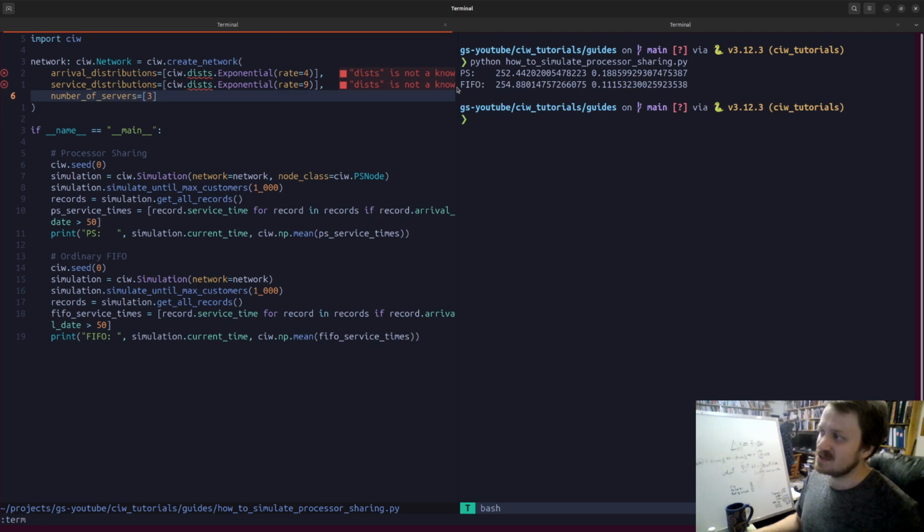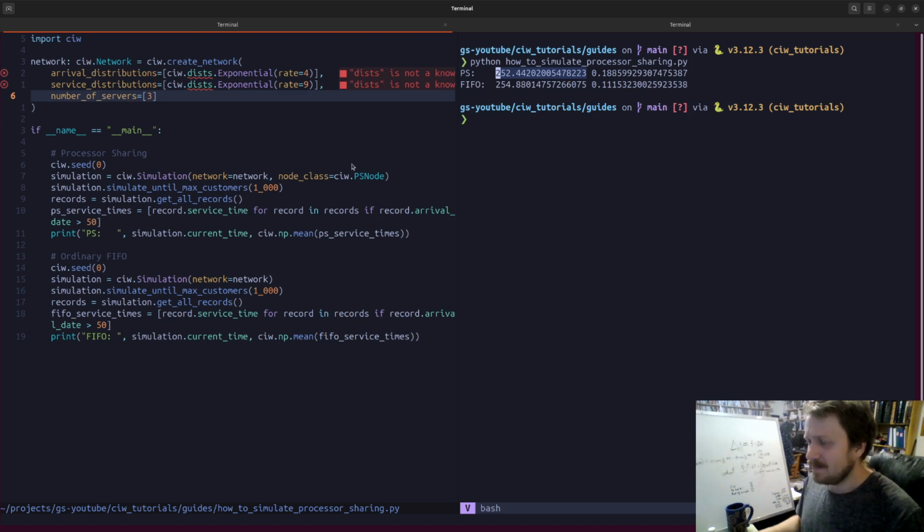And you can see that changes the average a little bit, that is the finite, or limited I should say, processor sharing versus just ordinary FIFO. And then also the total amount of time it took to serve that many customers actually decreased on this specific example. In general, these are very close numbers, and I'd expect sampling variation to have lots of mixing, so they're not going to be identical, but they don't always have to be really far apart.